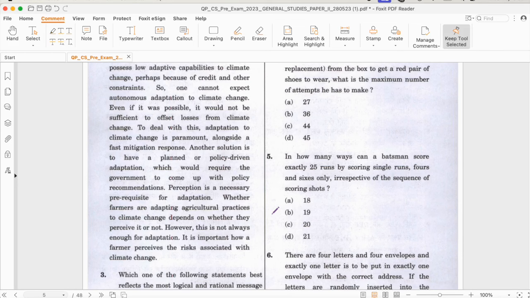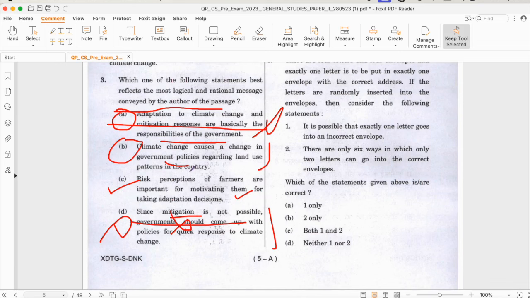You must have read about genetically modified crops and the perceived harm that GM crops can have on the farmers. So it is talking about how there is a need for adaptation and a need for mitigation. However, one also needs to think about the issues that a farmer is facing. If we see the options, risk perception of farmers is important for motivating them to take adaptation decisions. This is what is given in the statement.